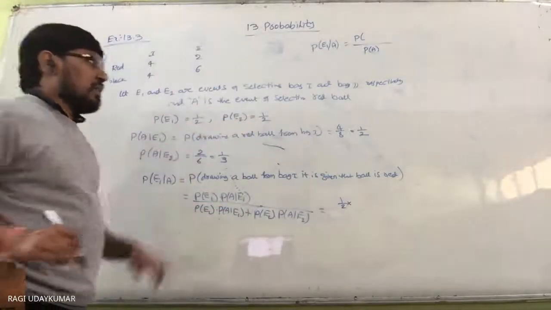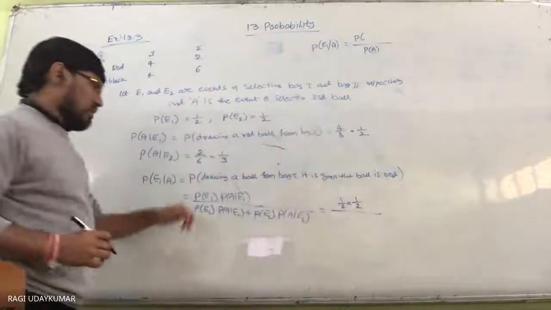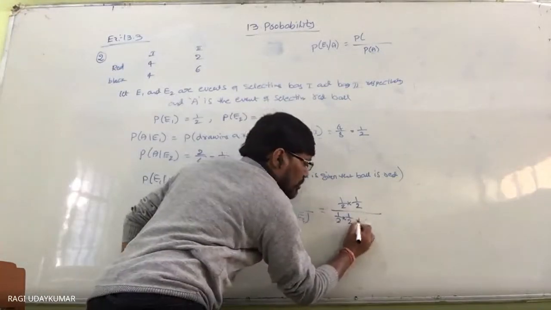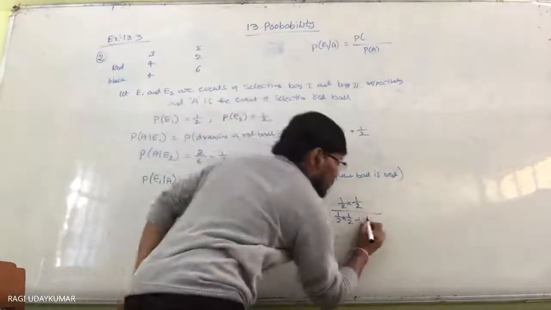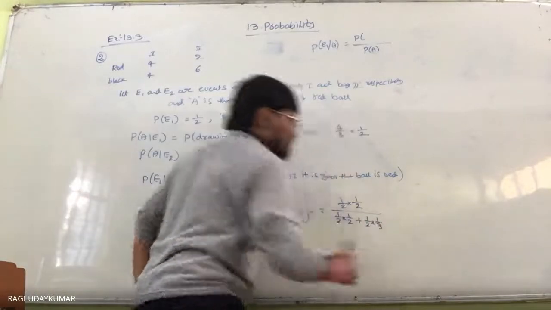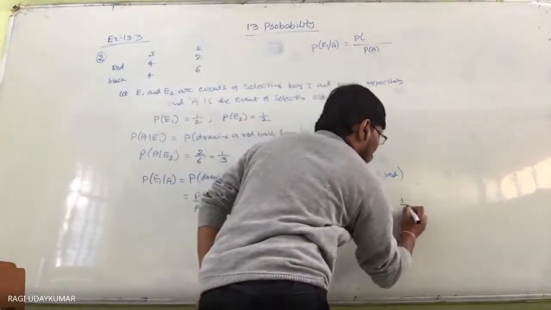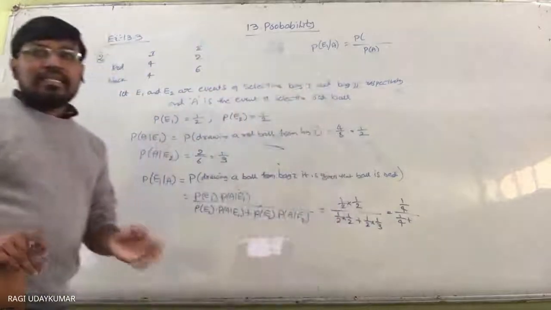A given E1 is also 1/2. Same here, 1/2 into 1/2 plus 1/2 into 1/3. 1/2 into 1. This you have to simplify. We are going to get 1/4 by 1/4 plus 1/6.